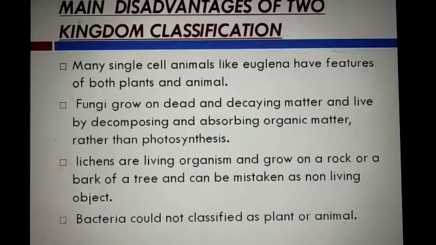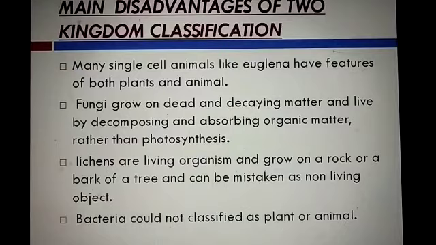Listen carefully, students. When sunlight is present and the conditions are favorable, Euglena shows autotrophic nutrition and behaves like a plant. And when there is no sunlight, it depends on other living organisms. Then it shows the heterotrophic mode of nutrition. So it shows both types of nutrition. So how can we keep it in the Plantae kingdom?